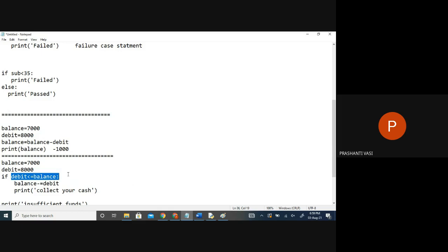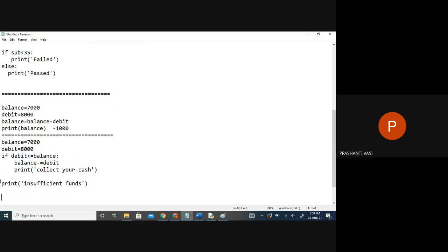And if it is false, if it's not true, obviously it's false only. If it's false, what are we going to execute? We expect to execute this statement. So is this statement also always going to execute irrespective of these two values? Is this message always going to come on the screen? If the balance is less, then we will get it.